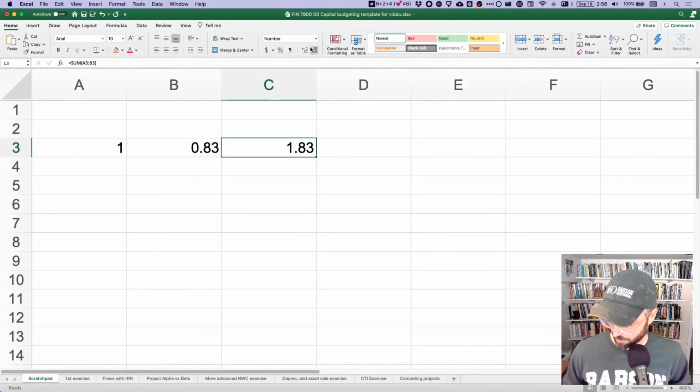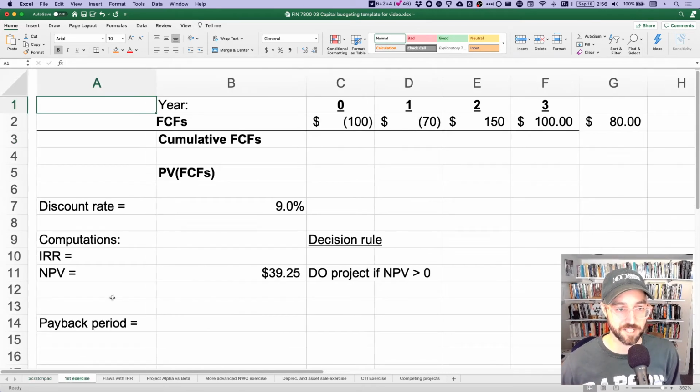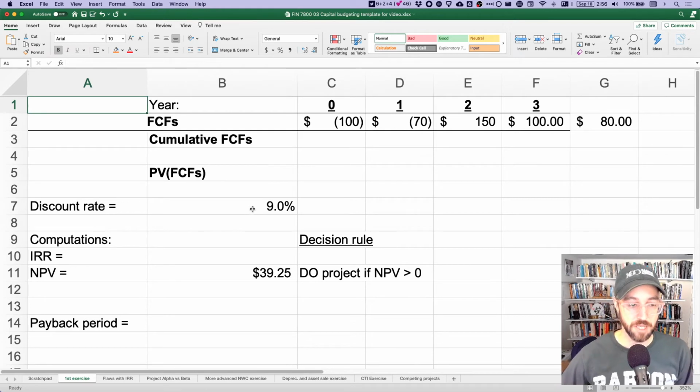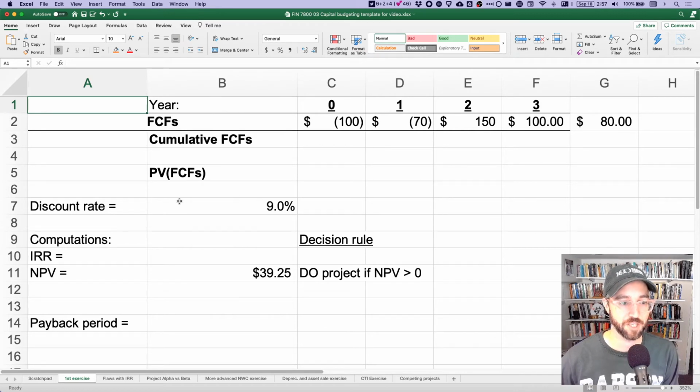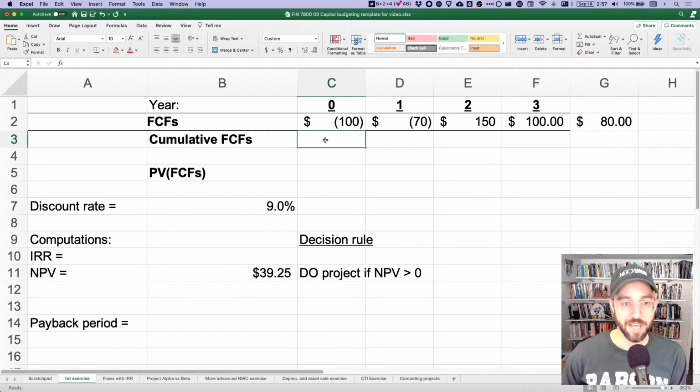So if we wanted to do that in Excel, we could move over into Excel and take back our classic first example. We've talked in earlier videos about how to calculate the IRR or the NPV on this project. If we wanted to calculate the payback period, all we need to do is add up cumulative cash flows. And there's a couple different ways that I can program that in Excel.